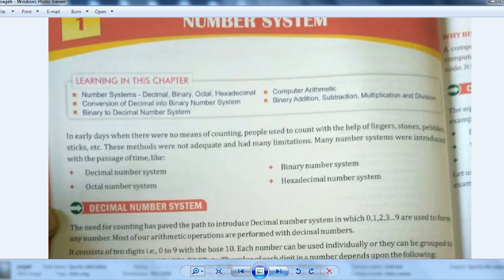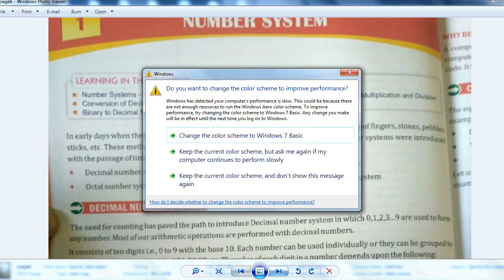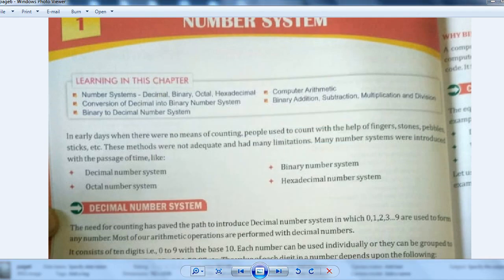Why does binary keep coming again and again in these topics? I think you know that the binary number system is the number system which is understood by the computer. The computer understands binary language, and we know binary language means 0 and 1. Remember, you have studied this in your previous class.